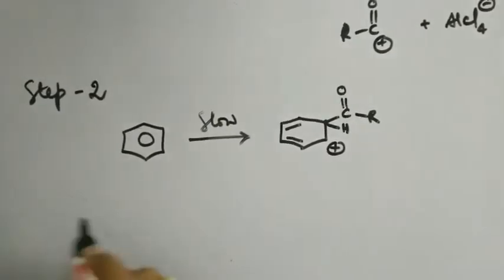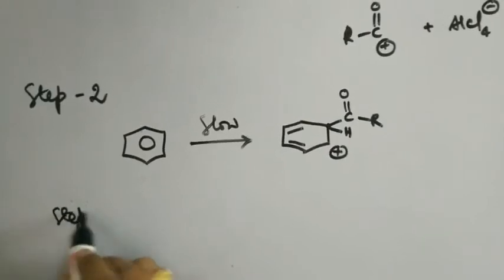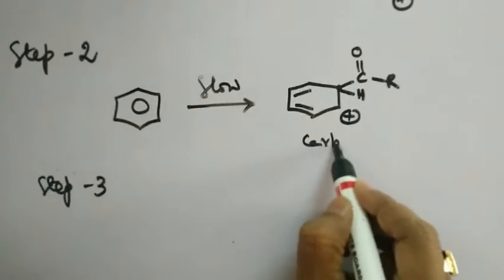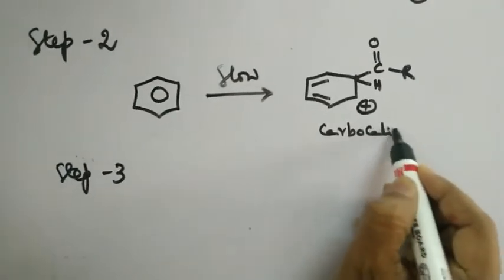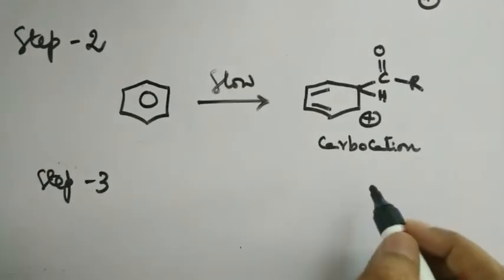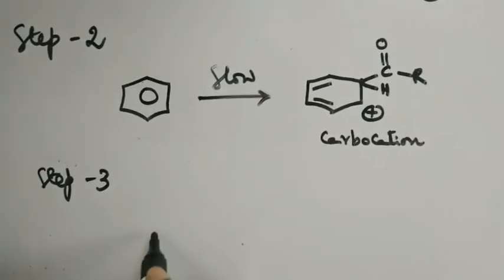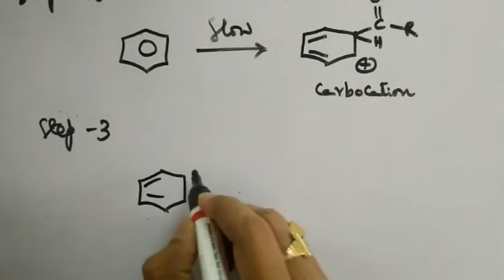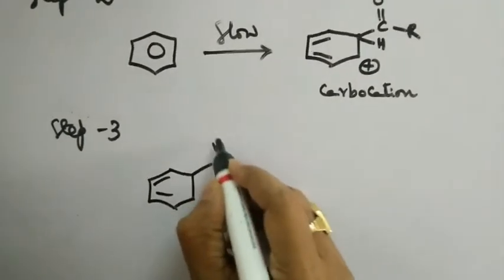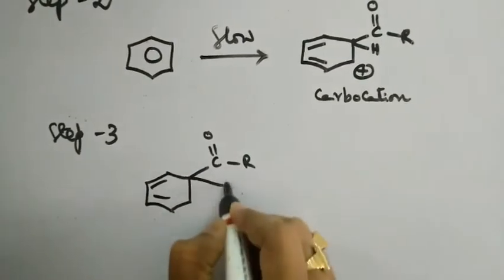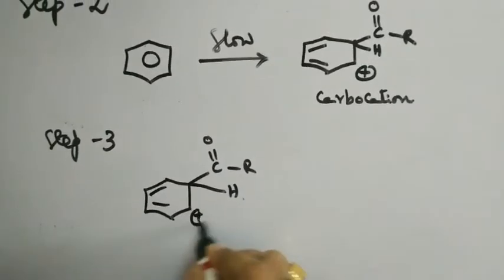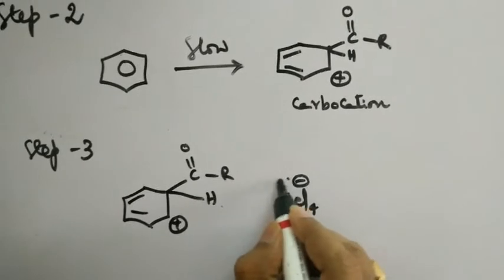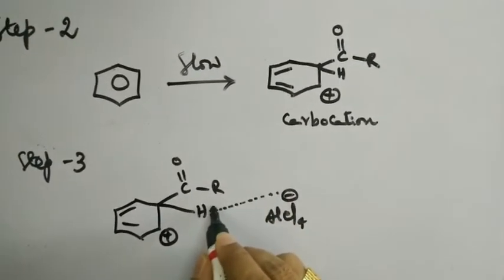Now, in step 3, the intermediate carbocation obtained in step 2 loses a proton very rapidly because of the driving force from AlCl4 minus, as shown here. The AlCl4 minus is coming and it is the driving force to remove the proton.